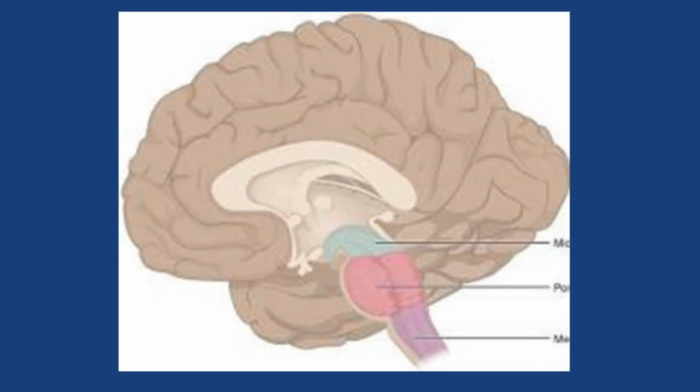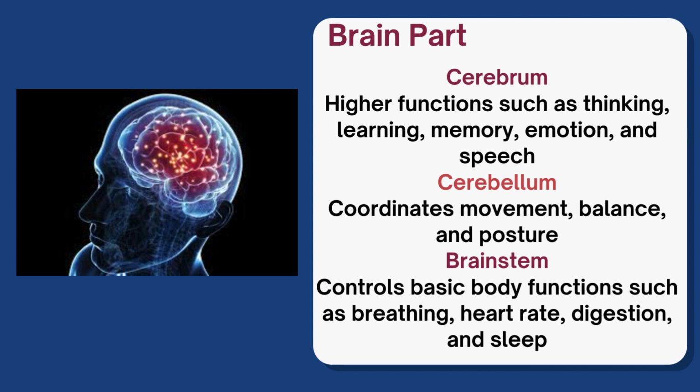Brain part. Cerebrum: higher functions such as thinking, learning, memory, emotion, and speech. Cerebellum: coordinates movement, balance, and posture. Brainstem: controls basic body functions such as breathing, heart rate, digestion, and sleep.